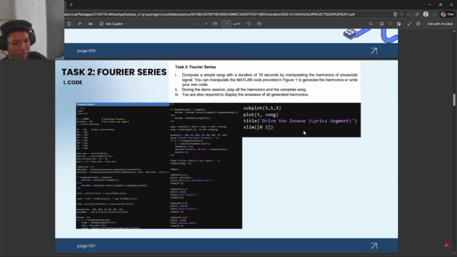I'm going to present on task 2, the Fourier series. The task focuses on Fourier series and Fourier synthesis, and the objective was to compose a 10-second song using only sinusoidal harmonics.